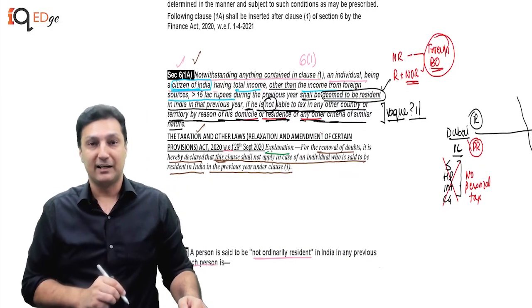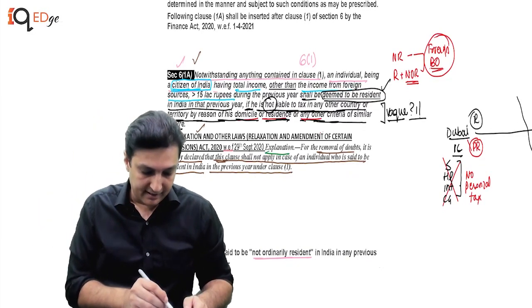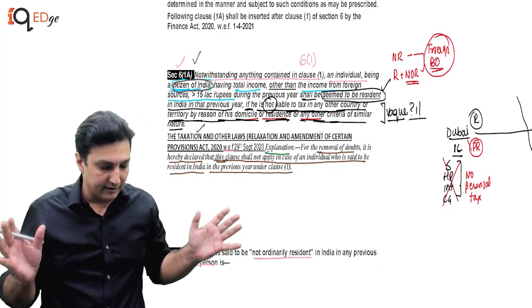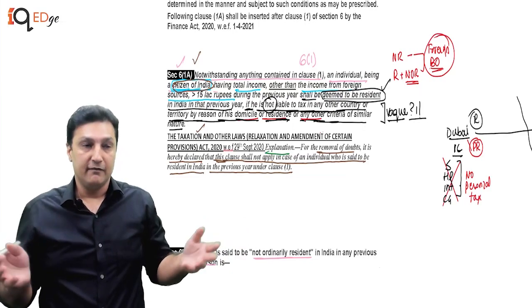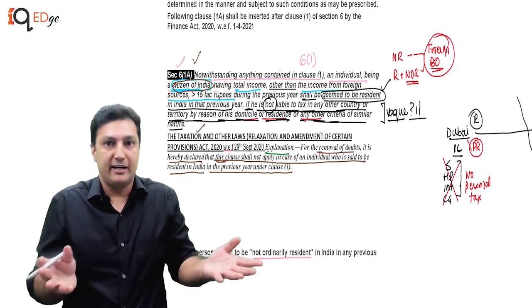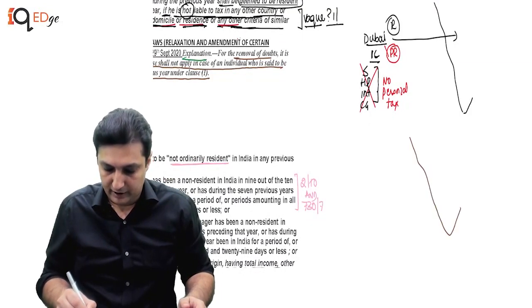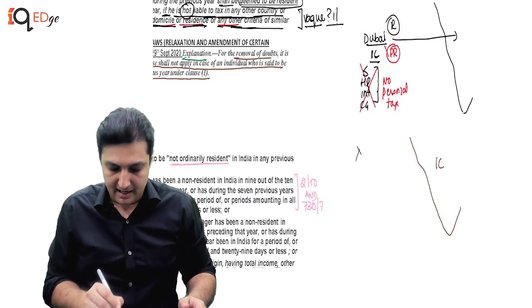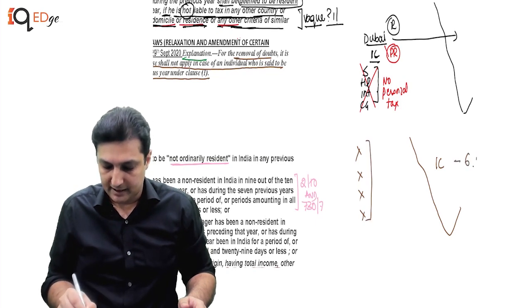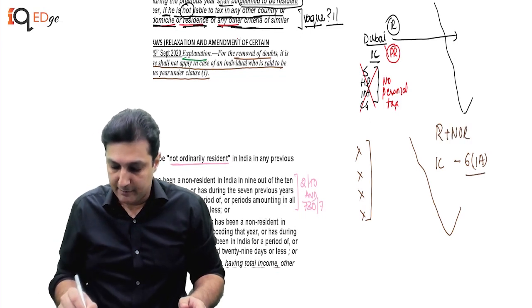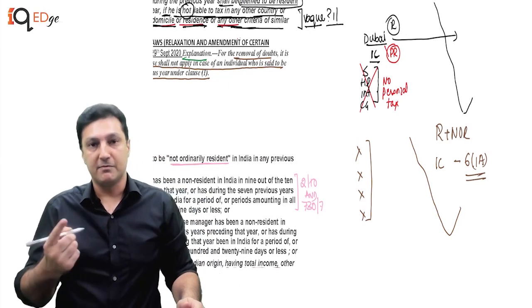Now why is he doing that? Because remember, this section says citizen of India, and he's not used the word residing outside India anywhere here. Has he? No. Which means this applies to every Indian citizen. So what if I am residing in India only, I am an Indian citizen and I am not domiciled in any other country? Am I also covered by 6(1)(a)? Because if I am, then I become a resident, but then I become a NOR, because anybody who is a resident as per 6(1)(a) becomes a NOR.